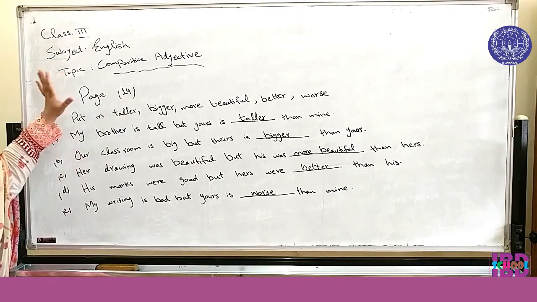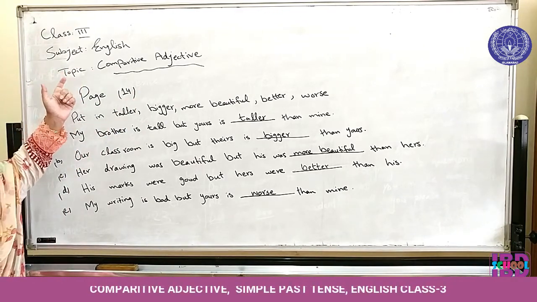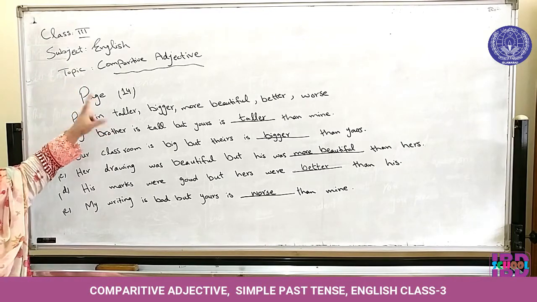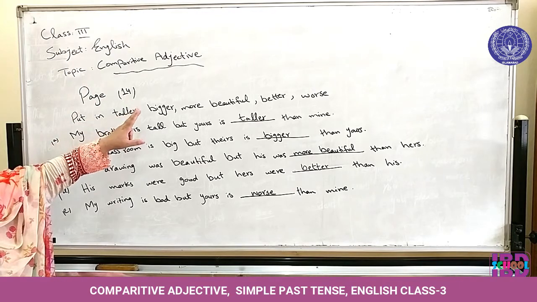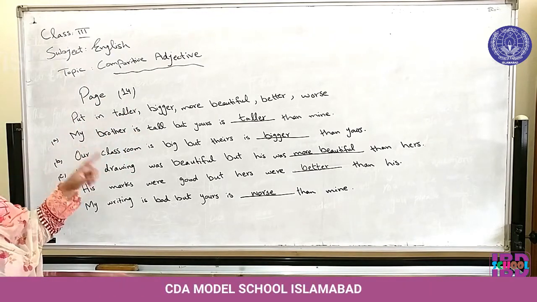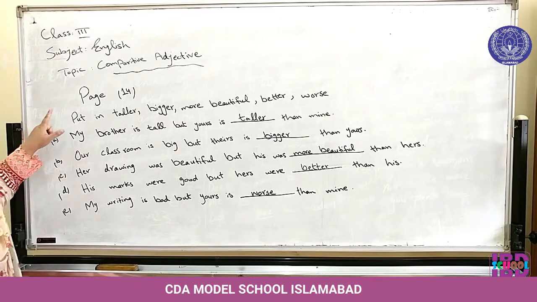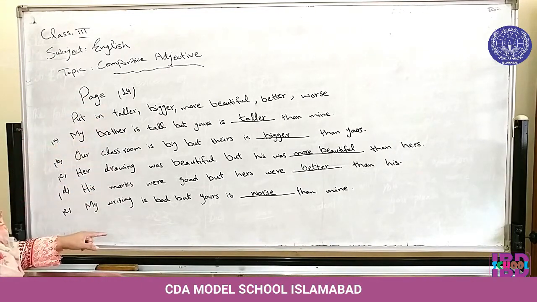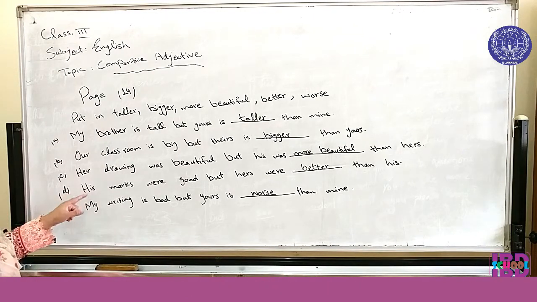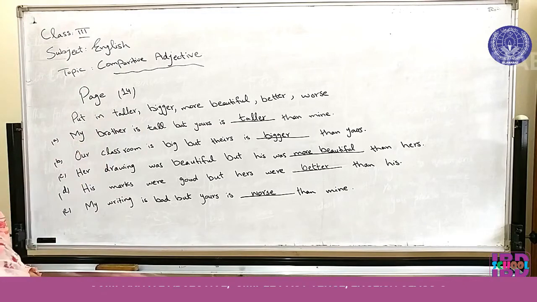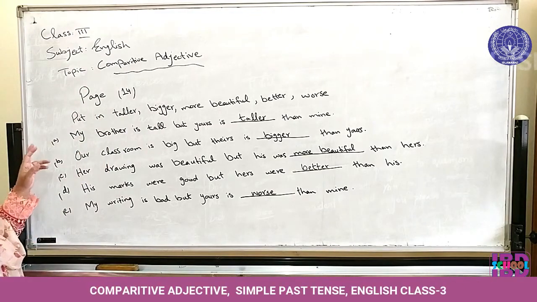I hope this topic will be clear in your mind: when we are comparing two things, we will use the comparative form of adjective, that is, the second form of adjective. In your book, on page number 14, there is an exercise. Today we will solve it. And which form will we use? Comparative adjective. We start our topic.